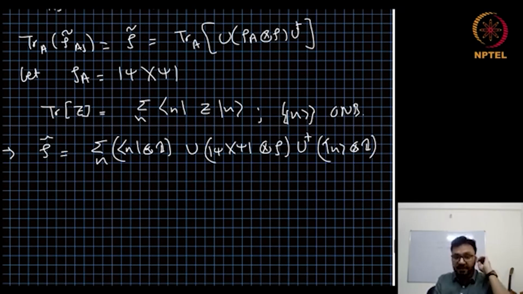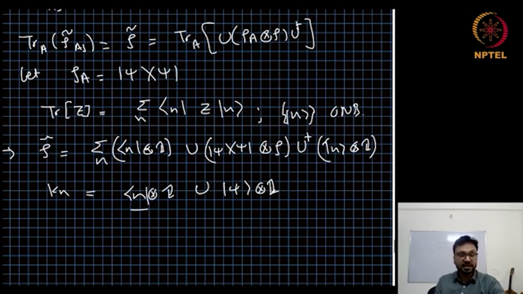Now let us define Kn, which is <n| tensor identity, U, |psi> tensor identity. So we are projecting the ancillary space on the state n on the left side and psi on the right side. U is an operator acting on the ancilla and the system, and we are projecting it onto the n, psi space so that the leftover operator acts on only the system.